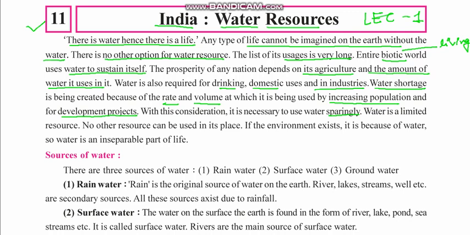Water is a limited resource. Remember this, not only for this chapter but for life. I am highlighting it. Water is a limited resource, and that's why we should maintain it and protect it.